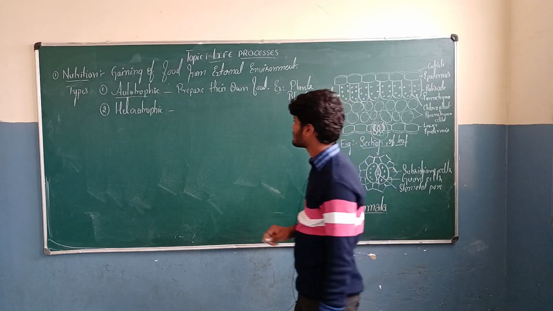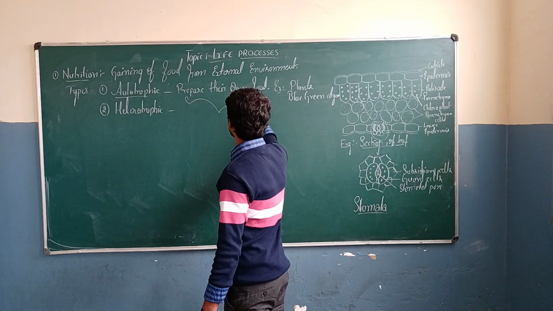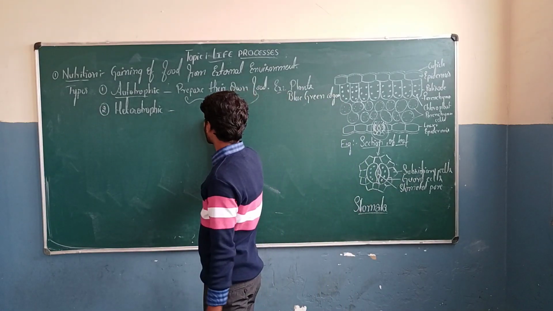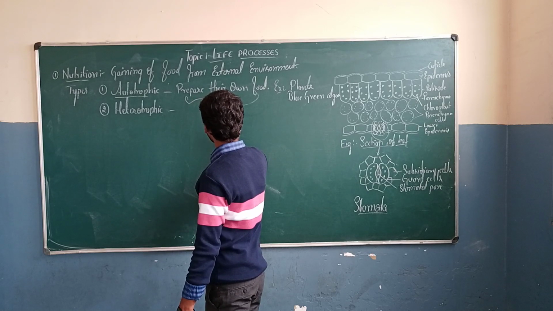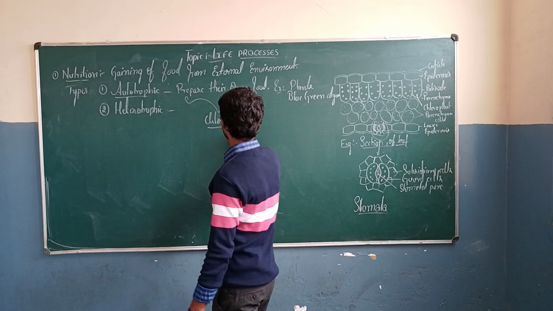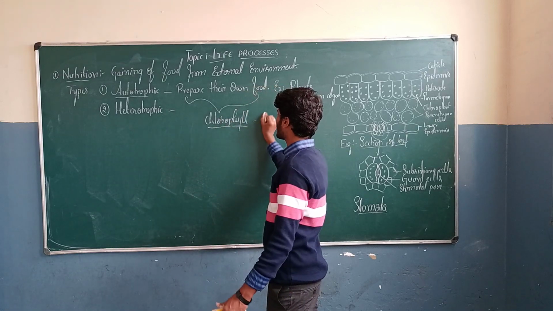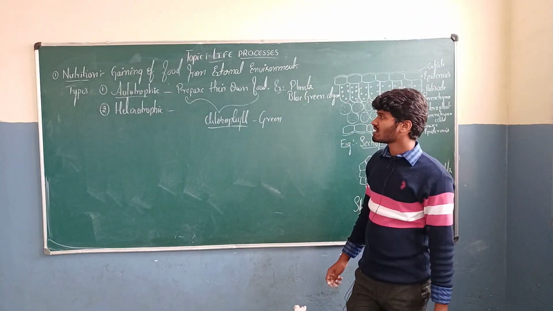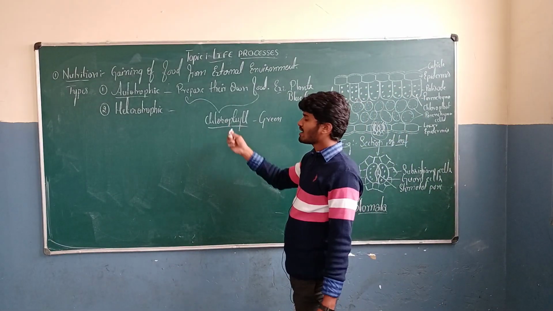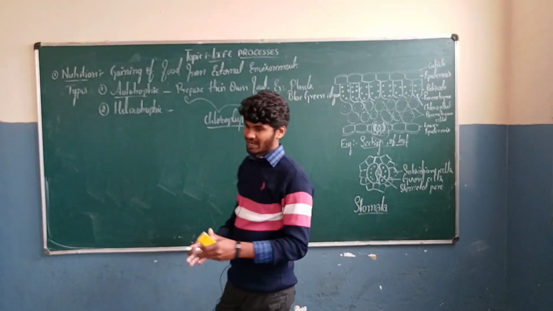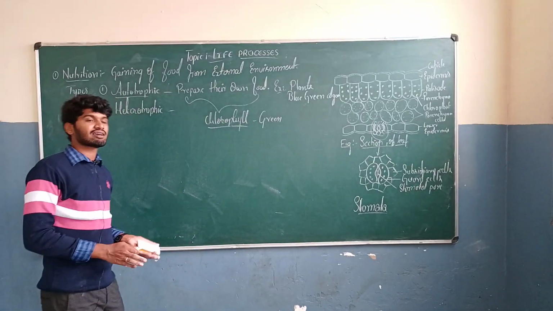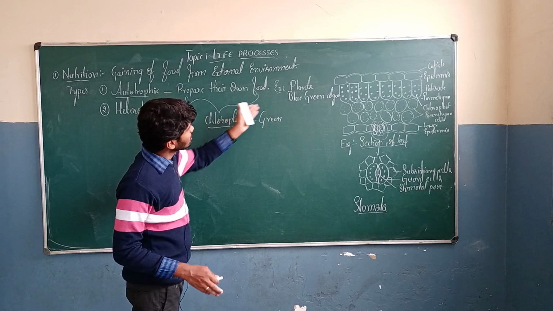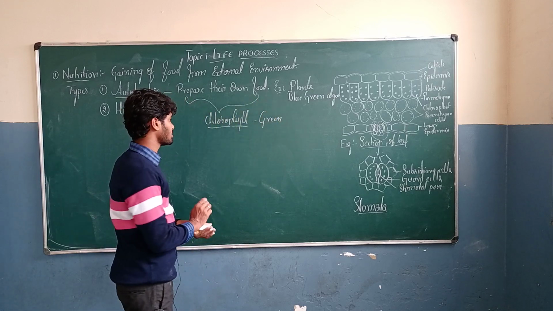Why are they autotrophic in nature? Why do these plants prepare their own food? Because they contain a specialized pigment called chlorophyll. Chlorophyll is a green pigment which is present in plants and trees. This chlorophyll helps in preparation of food by these green plants by using raw materials. Autotrophic nutrition has plants and blue-green algae as examples.